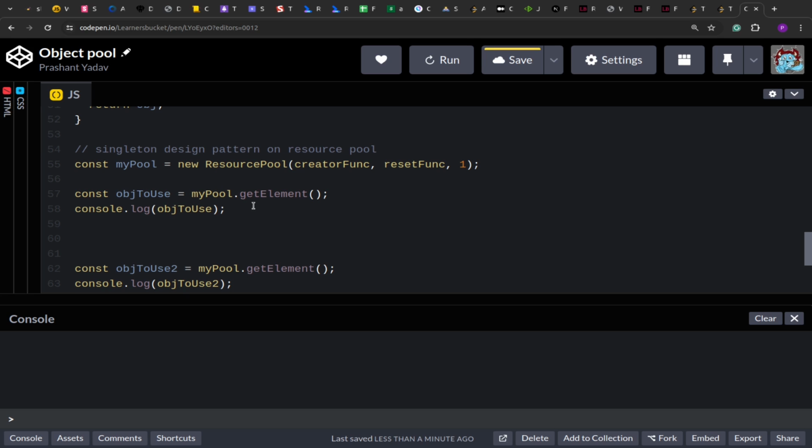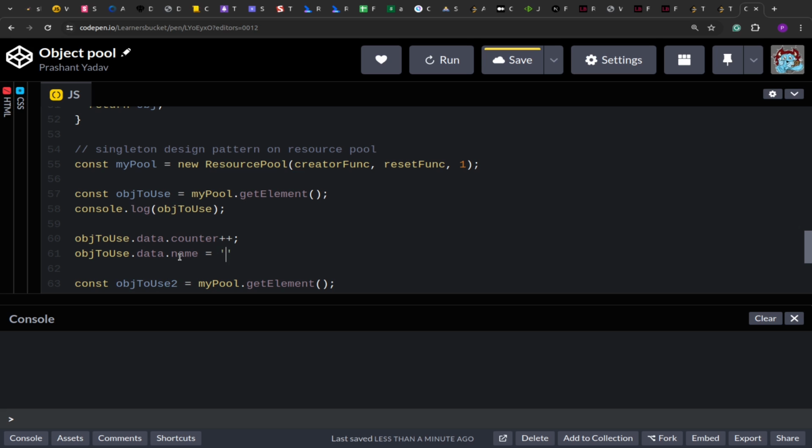So let's do one thing. Let's manipulate this data a little bit so that we can see if it is being reset properly or not. So the counter, incrementing it, so it becomes 0 to 1, and then I'm adding a new property to this, name, because in the reset function we have written that we have to delete this name property.